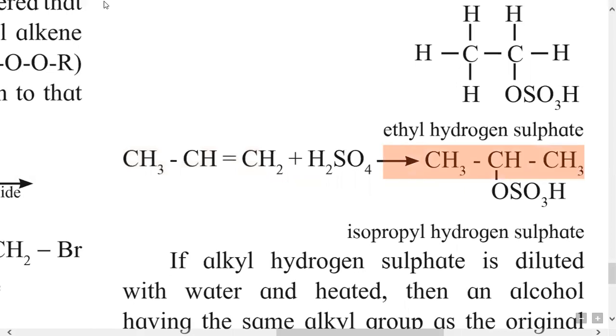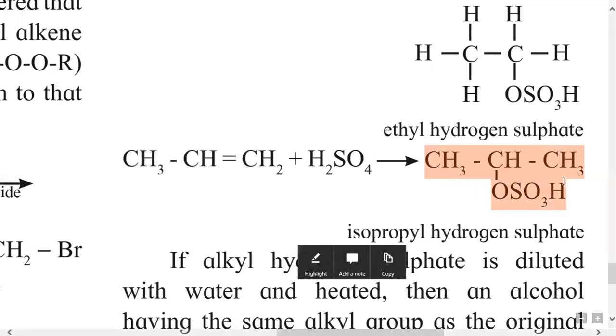When treated with H2SO4, the negative part, that is OSO3H, goes to that carbon which contains less number of hydrogen, that is the middle carbon, and hydrogen gets added to CH2, which becomes CH3. So the product is CH3CH(OSO3H)CH3.